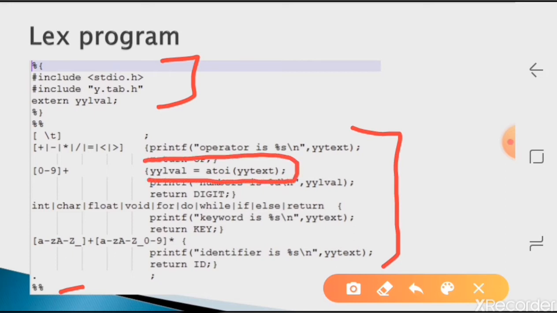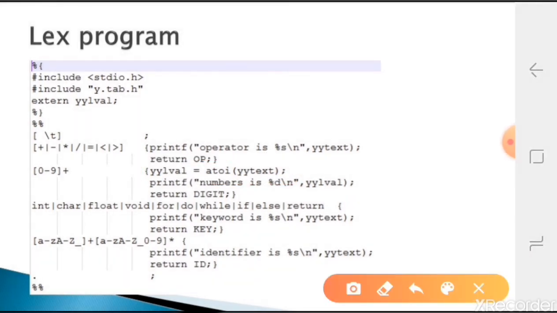If you remember, in program 1B, the evaluation of regular expression, we studied this one. There we used to pass the actual value. If you don't want to pass the actual value, you can ignore this. Here we are passing the actual value also, that's why we are using yylval.